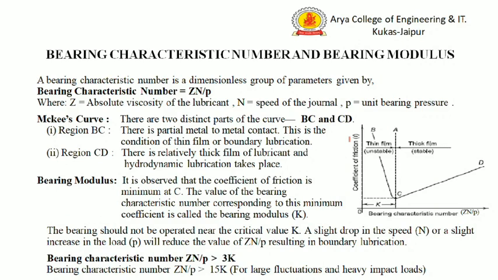During this period, there is thin film lubrication. This is shown in this curve, which is between Zn by P and the coefficient of friction. The bearing characteristic number is a dimensionless number which is equal to Zn by P.